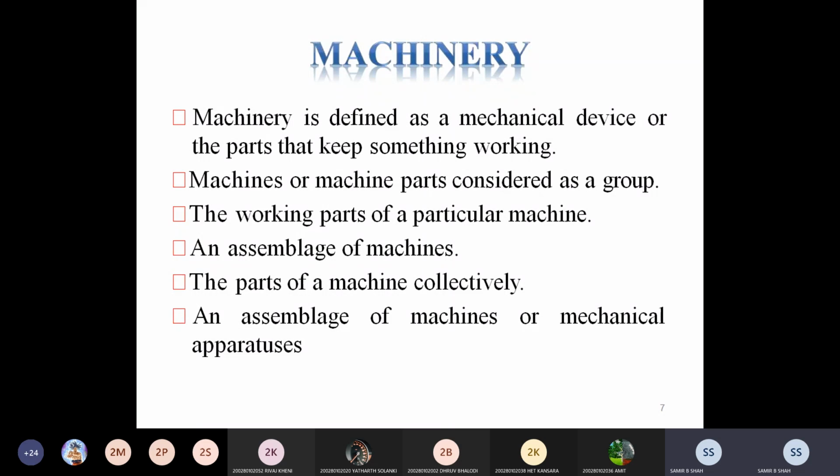Suppose I'm talking about a fan, which receives energy in electric form and utilizes it in useful work.